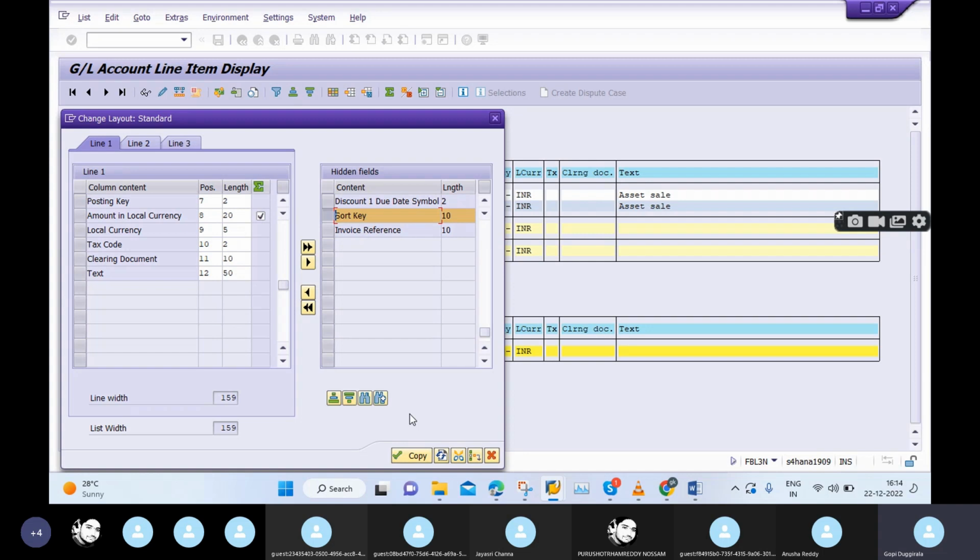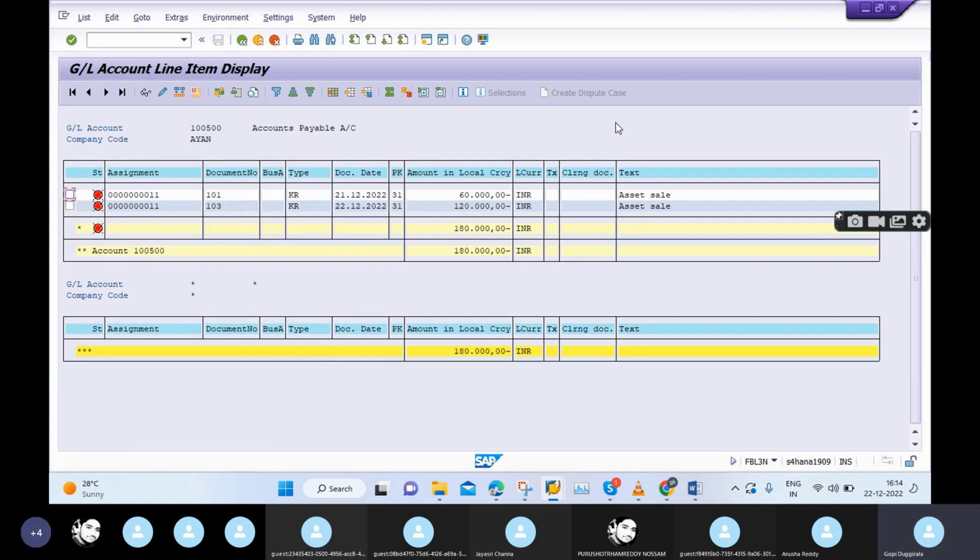Then at that time you can go to a Z report. How will we prepare the Z report? So simple. First of all, we can copy this program and paste it into our Z include program. In that Z include program, again we will connect to one ZT code. The ZT code will be ZFBL3M. In that program, we maintain that field also. However many fields the business wants, we can maintain.